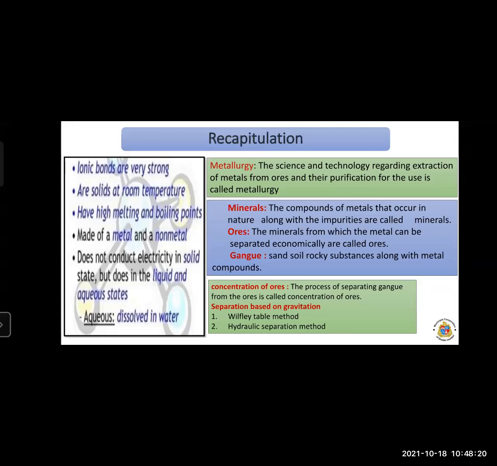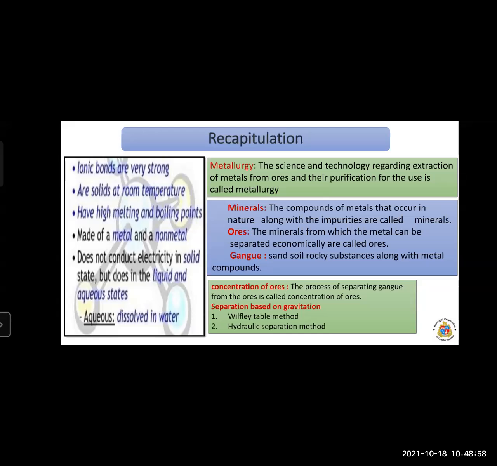In the exam it may be asked to define minerals, define ores and define gangue. So what is meant by mineral? The compounds of metal that occur in nature along with impurities are called minerals. Ores are the minerals from which metal can be separated economically. This is the industrial method. Next, gangue: the sand, soil, rocky substances and solid particles which are separated from the ores. These are nothing but the gangue.